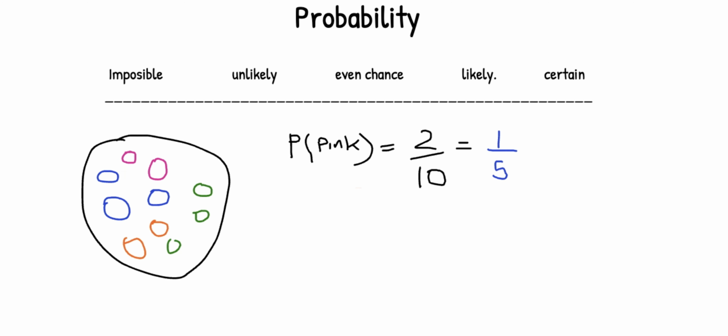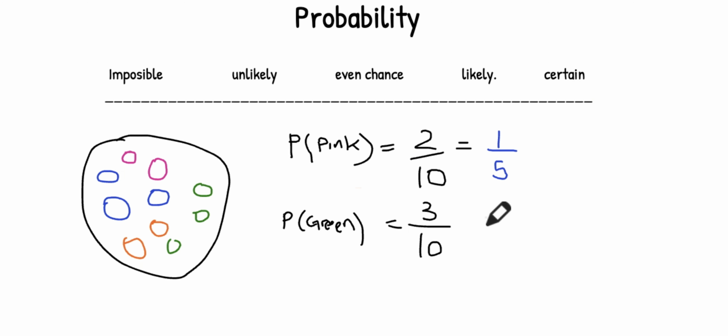All right, so that can be repeated. So let's say, for example, they asked you, what is the probability of picking a green sweet? All right. Okay. So you ask yourself, how many green sweets do we have? The green sweets we have is 3, and the total sweets we have 10. Okay, and we can't simplify 3 over 10, so that will be your answer. The probability of getting a green sweet will be 3 over 10.